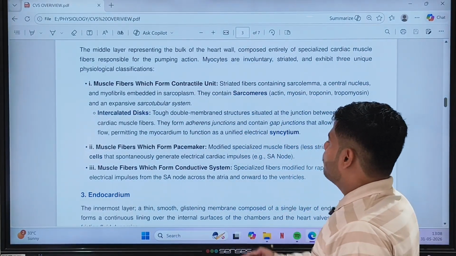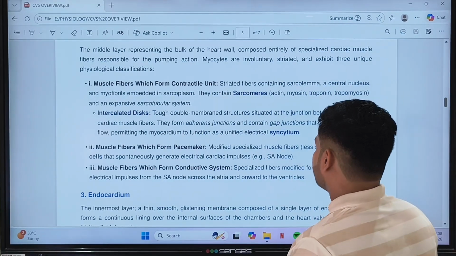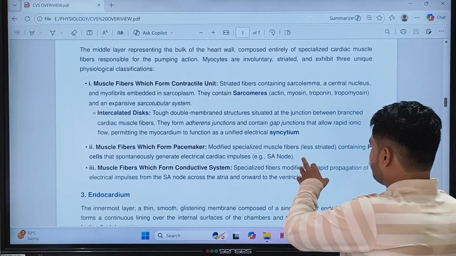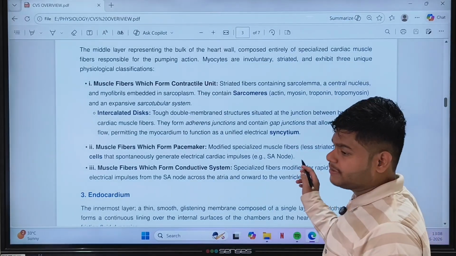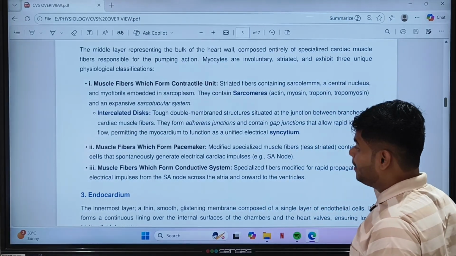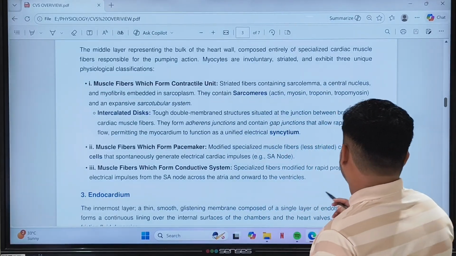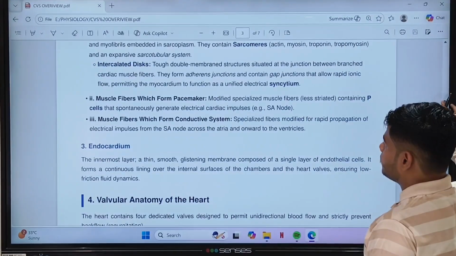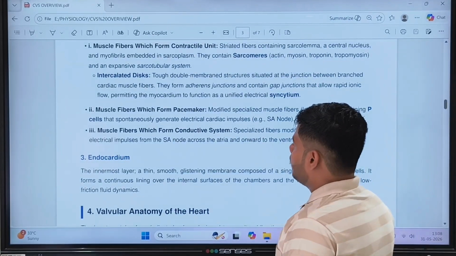Syncytium. Muscle fibers which form the pacemaker. Myocardium. Modified specialized muscle fibers, less striated. Remember that the cells which form the SA node are less striated, containing P cells that spontaneously generate electrical cardiac impulses. Generation of the electrical cardiac impulse. An example of those cells is the SA node.